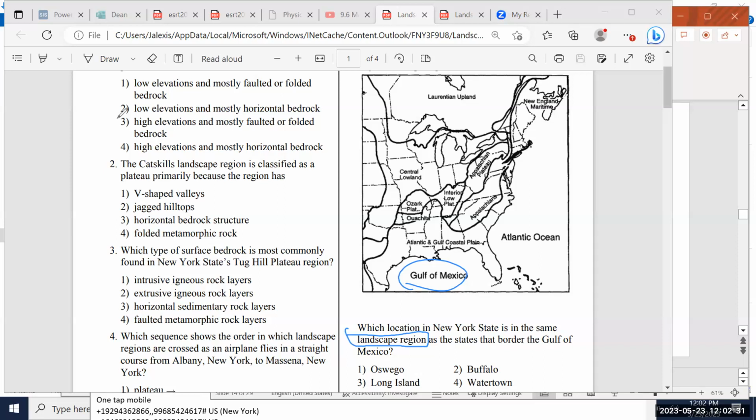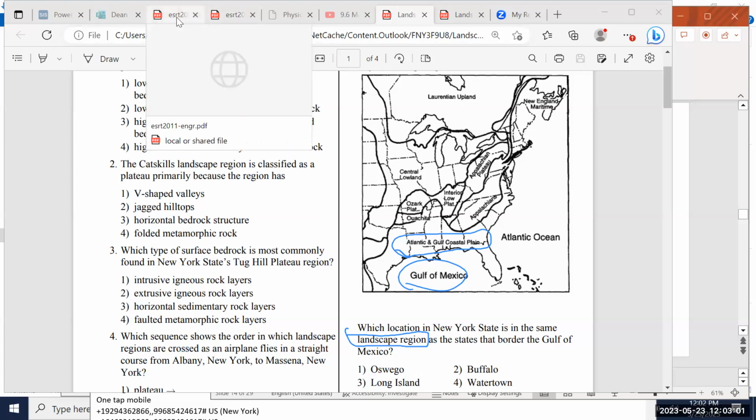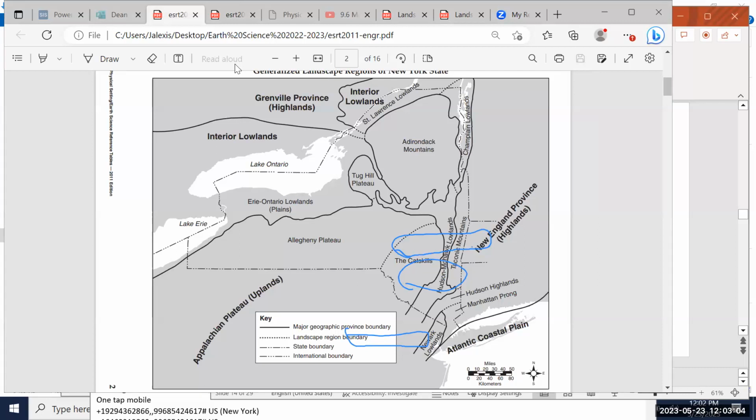So when I look at the states that border the Gulf of Mexico, all of these landscapes in this region are Atlantic and Gulf coastal plains, right? So that's something to keep in mind. I'm looking for Atlantic and Gulf coastal plains to see if there's similarities. So therefore, where am I going to go? I am looking on page 2, right? Because we need to find the landscape first before we can find the location.